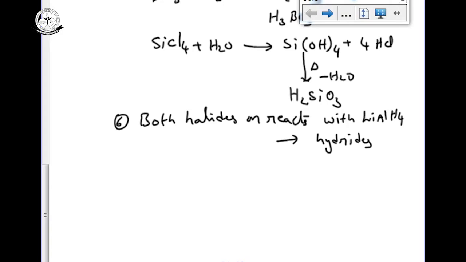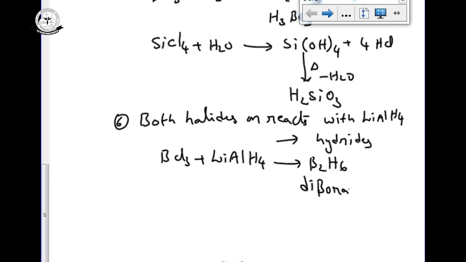Boron means boron hydride and silicon means silicon hydride. BCl3 on reaction with lithium aluminum hydride LiAlH4 gives the corresponding hydride. Boron hydride is B2H6, its name is diborane, plus lithium chloride LiCl plus aluminum chloride AlCl3.